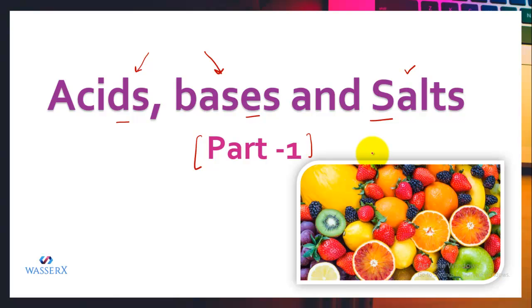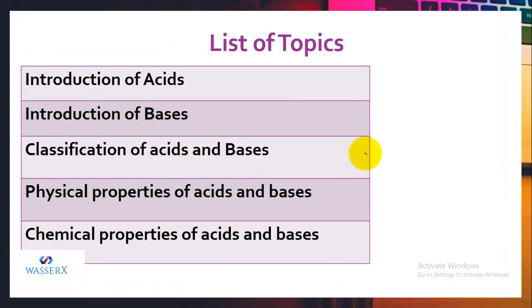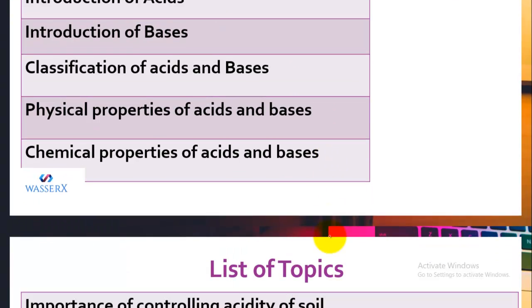So let's study what actually are acids, bases and salts. The topics we will be covering in this video are introduction of acids, introduction of bases, classification of acids and bases, physical properties of acids and bases, chemical properties of acids and bases.